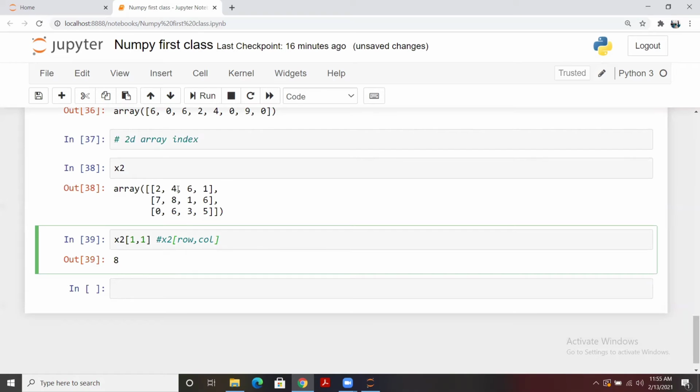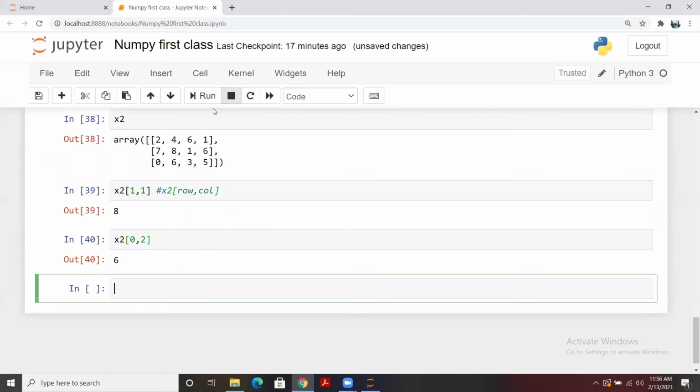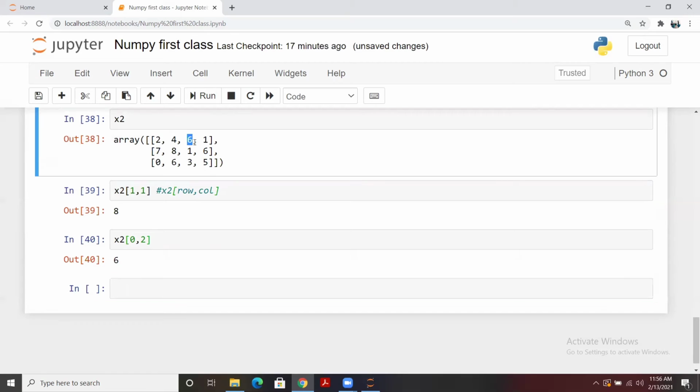So let's say you want to extract, for example, this value. How are we going to extract it? This is at row 0, and what is the index of the column? 0 1 2. So we are going to write it like this, x2 0 2, and here it is. Simply, first we pass the index of the row, then the index of the column, and we can simply extract any value.